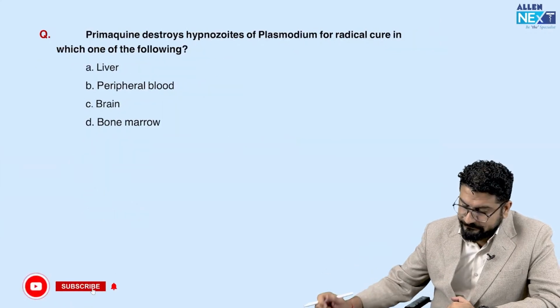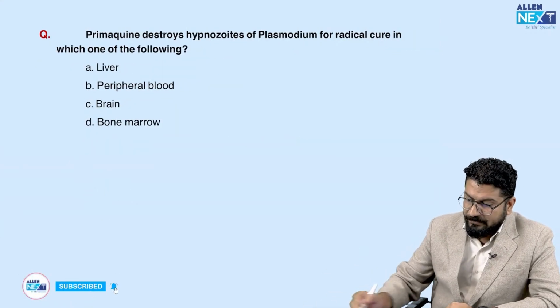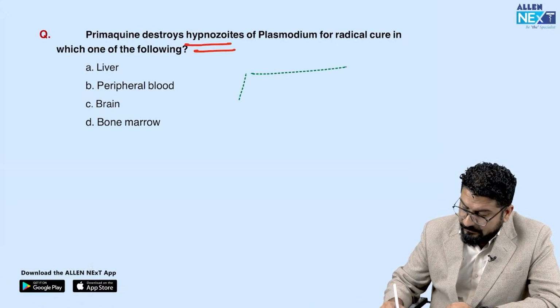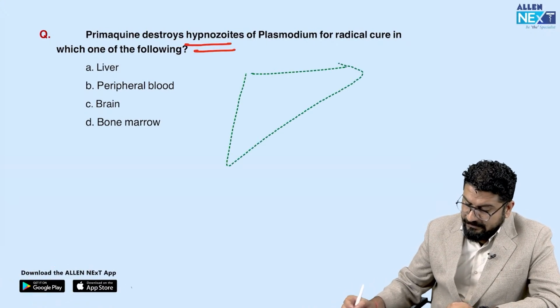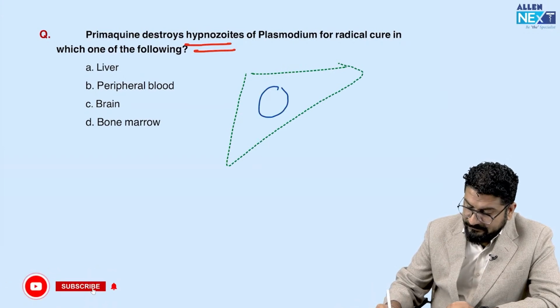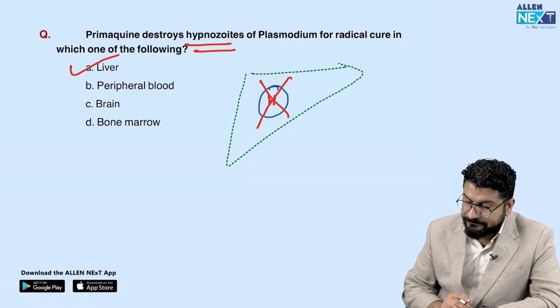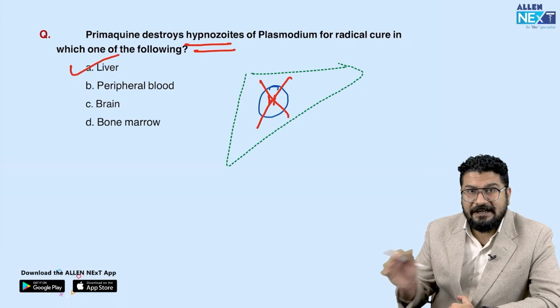Okay, primaquine destroys hypnozoites. So primaquine destroys hypnozoites of plasmodium for radical cure in which of the following? Primaquine will straight away destroy the hypnozoites inside the liver. That is what we call radical cure.